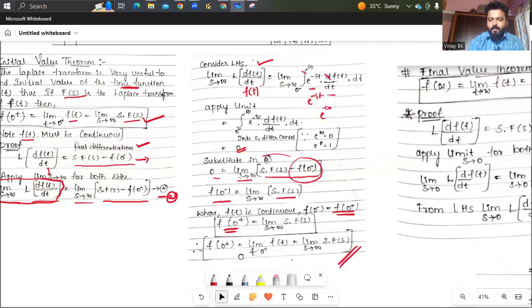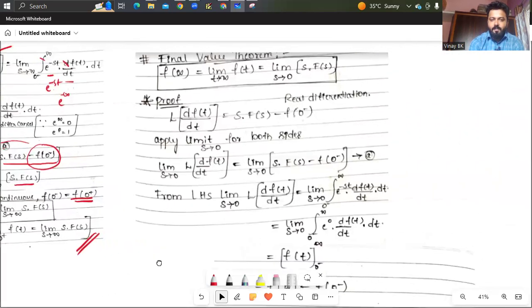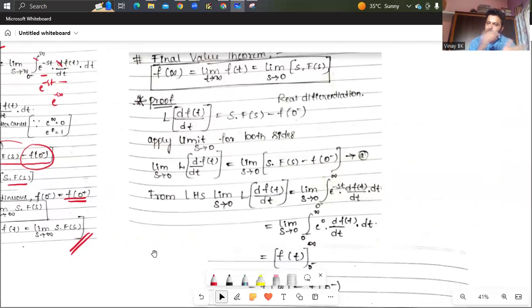Similarly, next we need to write it for final value theorem. So final value theorem, what it says, f of infinite. 0 is initial, infinite is final. So f of infinite is nothing but limit t tends to infinite f of t, that you have to prove, equals limit s tends to 0 s into F of s. So again, you are using real differentiation, Laplace transformation of df of t by dt. This is from the property of real differentiation. After that, you are applying limit on both sides. For initial value theorem, you are applying limit s tends to infinite. Here, you are applying limit s tends to 0 on both sides.